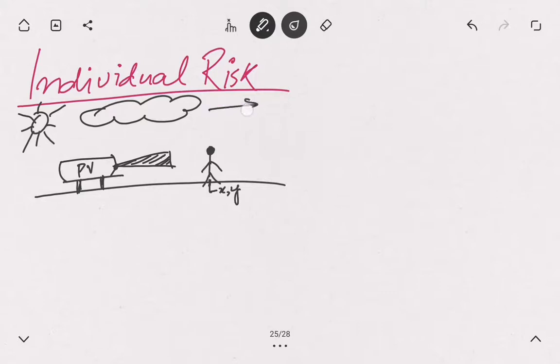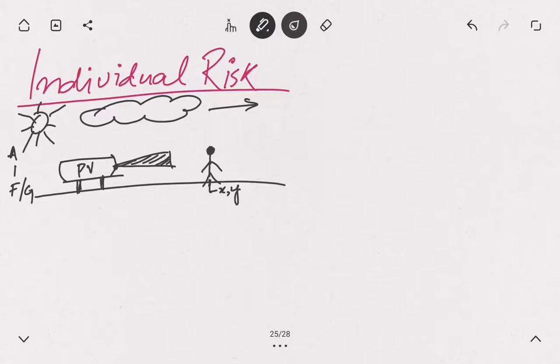The wind direction is at a particular direction, and the whole environmental condition is defined by a certain stability class. Now there are 6 stability classes from A to F. Sometimes you will also see G as well. But we will define stability class in some other video.